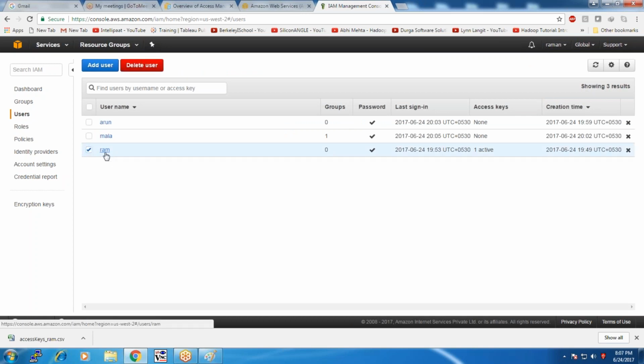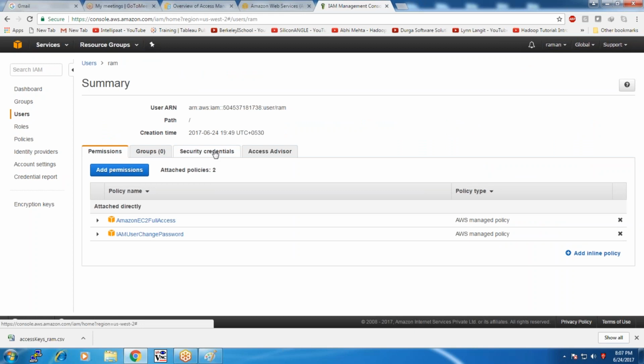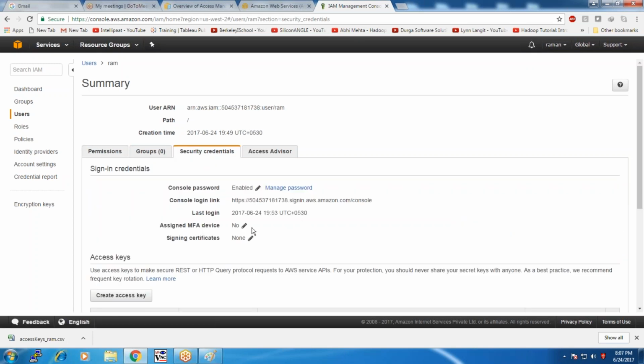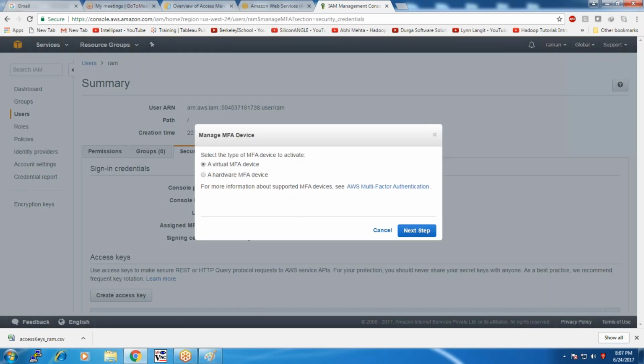Okay. So here for the user, if we click on security credentials, it shows that MFA is not assigned. Let me assign an MFA. Click on assign MFA. You can assign either a hardware MFA device that you can get from Amazon, or you can use your mobile using this option, virtual MFA device. Next.